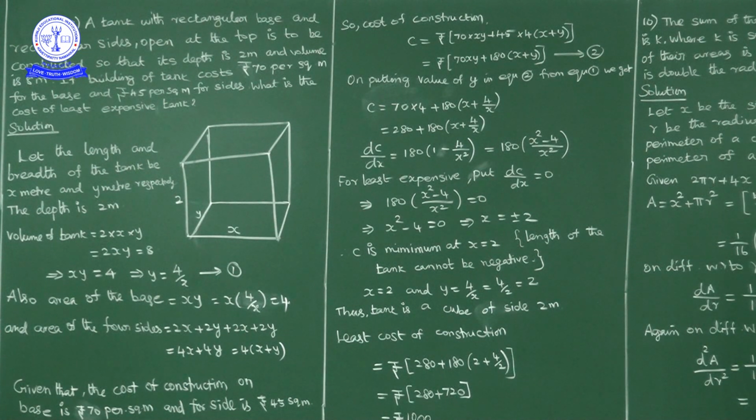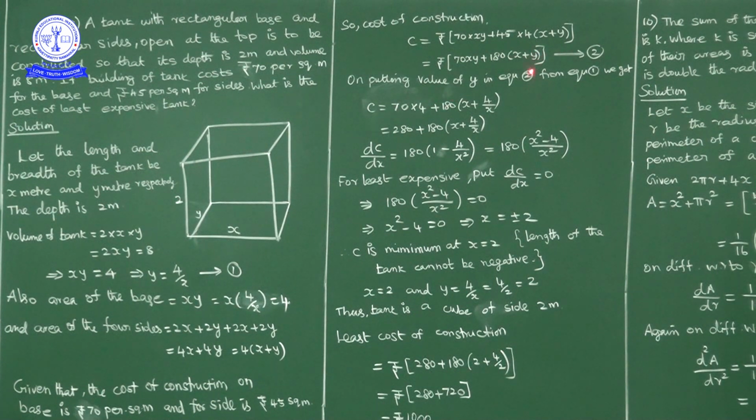Now given that construction cost is 70 rupees per square meter for base and 45 rupees per square meter for sides. So cost of construction, if you consider it as 70 into base area, how much? xy, 70 into xy plus 45 into side area, 45 into 4 into x plus y, no? Already we know that xy is equal to 4. So C is equal to 280 plus 180 into x plus y.